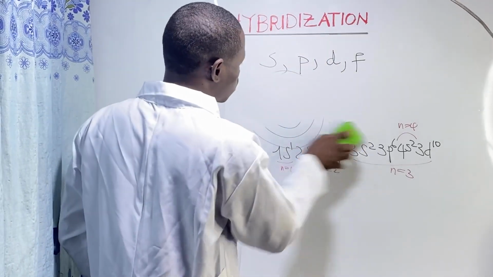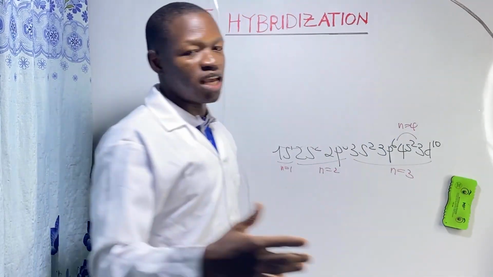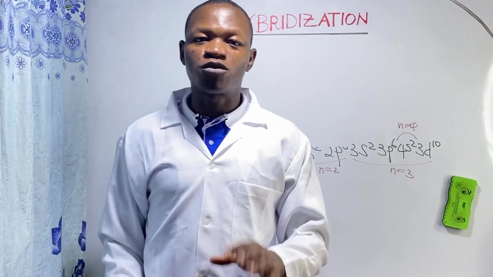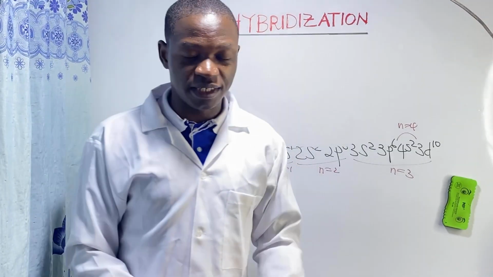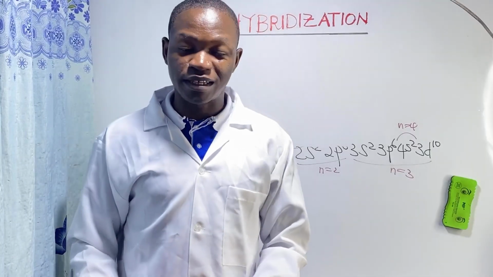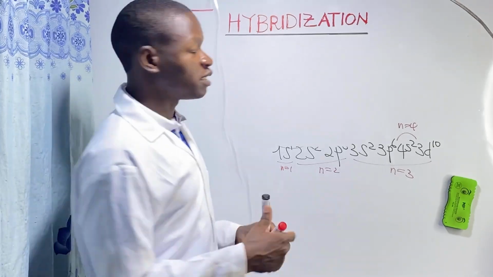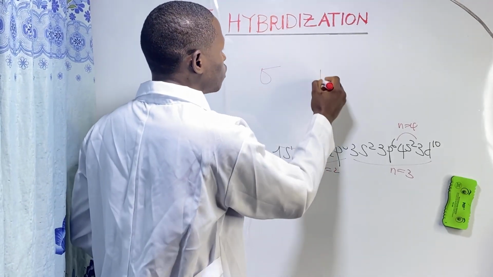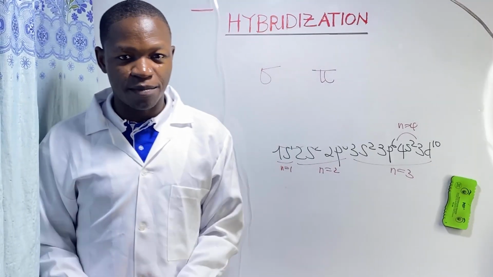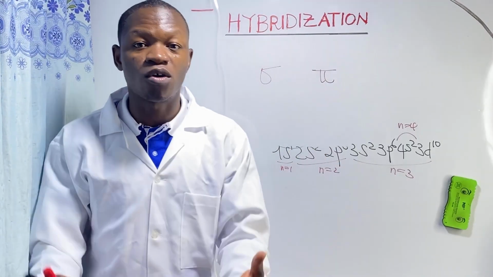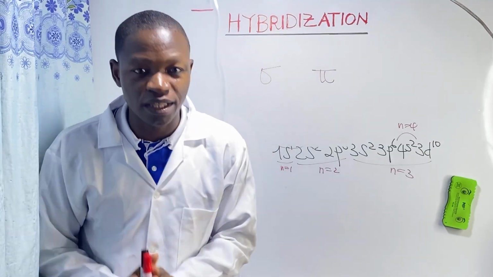Now, when hybridization occurs, covalent bonds are formed, and there are two special types of covalent bonds, not simple and dative, but sigma bonds and pi bonds. When atomic orbitals overlap, new orbitals of the same energy are formed, called hybrid orbitals.